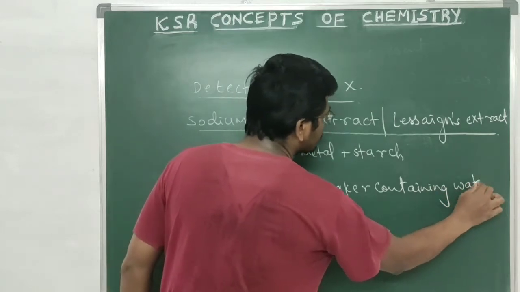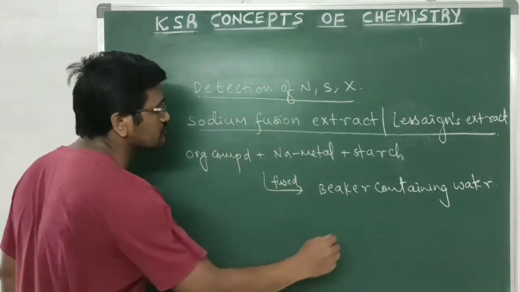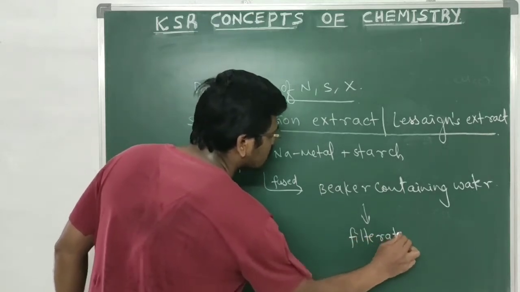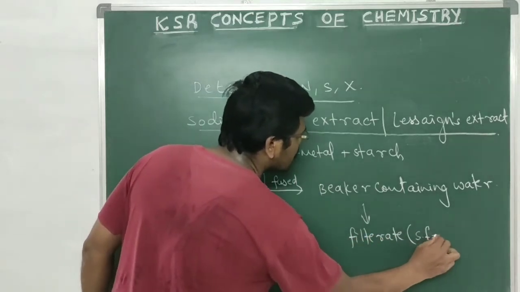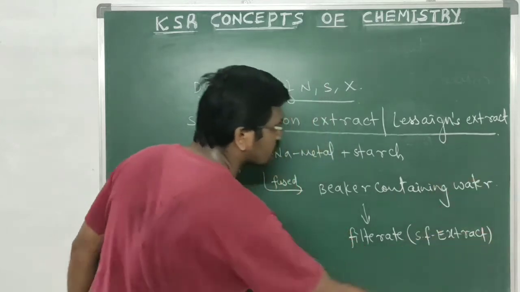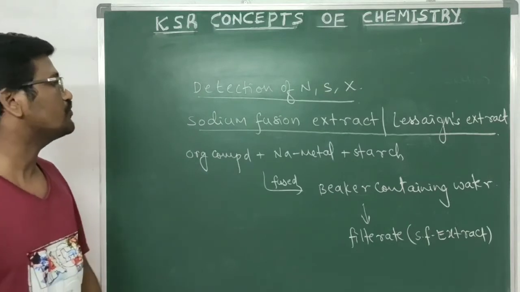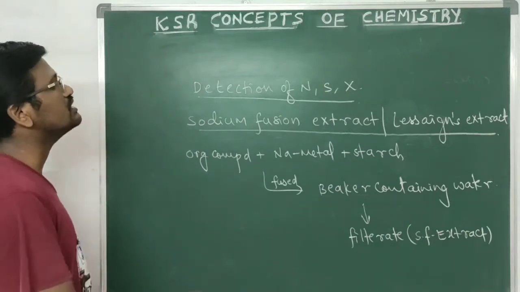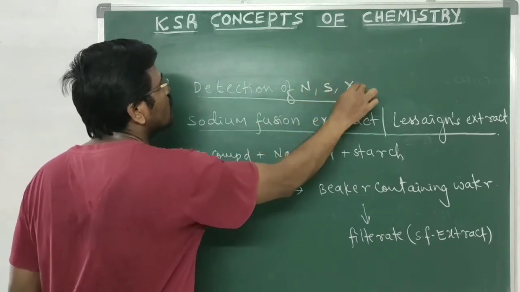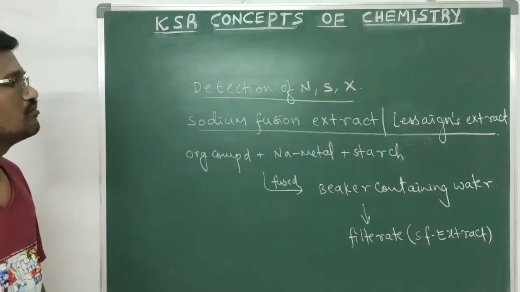Now this is filtered. The filtrate is known as sodium fusion extract. By using this sodium fusion extract, we can detect the nitrogen element, sulfur element, and halogen elements in the given organic compound.